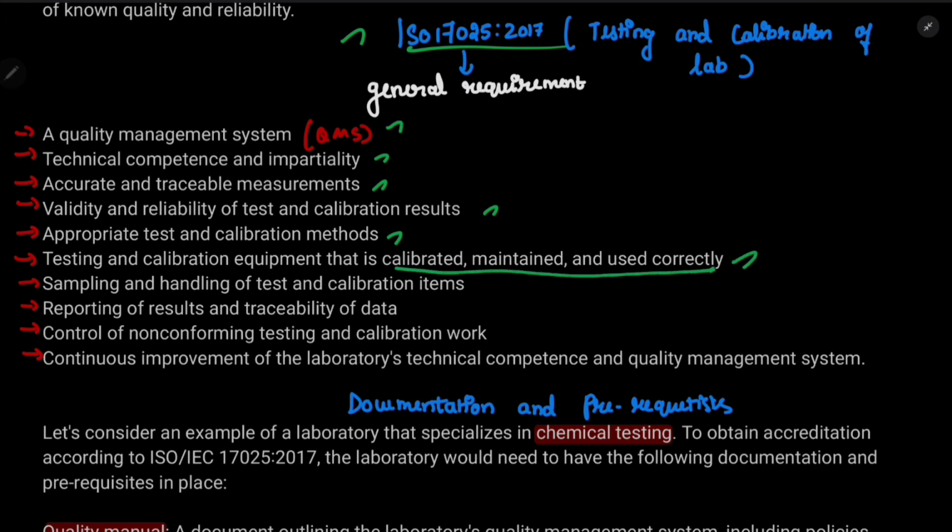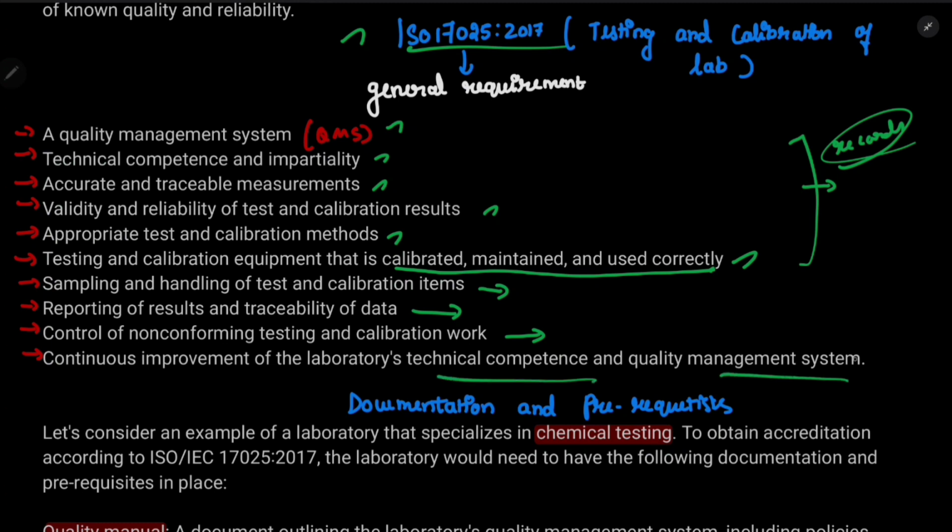All these things are requirements, so you need to record them in documentation. If they check this, there is also reporting the results and traceability of the data, sampling and handling of tests, control of non-conforming testing, and continuous improvement of the laboratory's technical competence and quality management system. If any QMS element has to be improved, it should be improved.